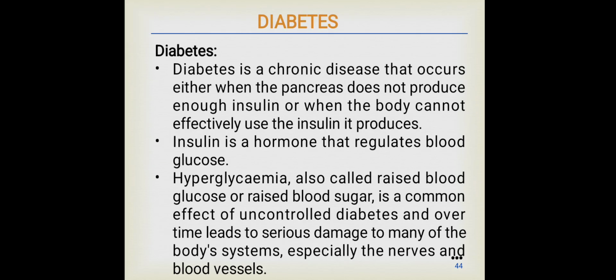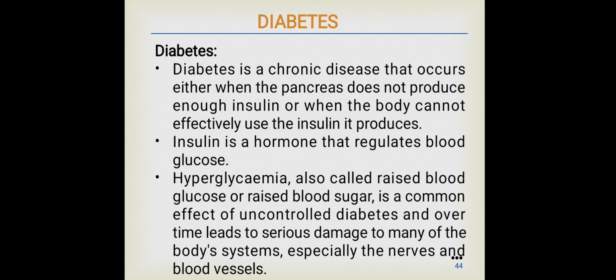In this video, we are going to see about diabetes. Diabetes is a chronic disease that occurs either when the pancreas does not produce enough insulin or when the body cannot use the insulin it produces. Insulin is a hormone that regulates blood glucose and it is generated by the pancreas.